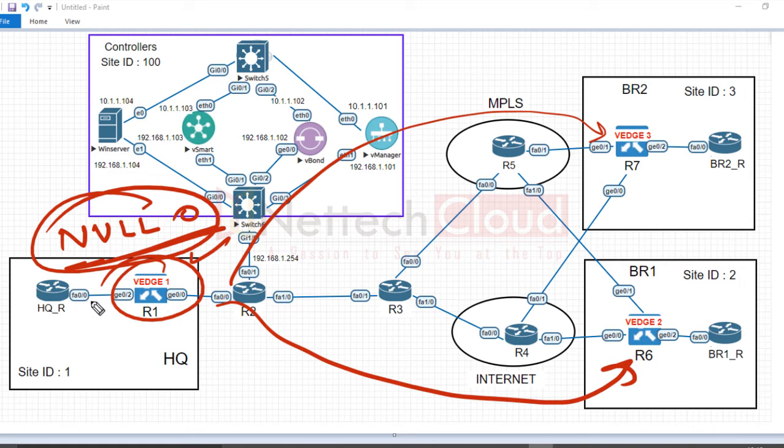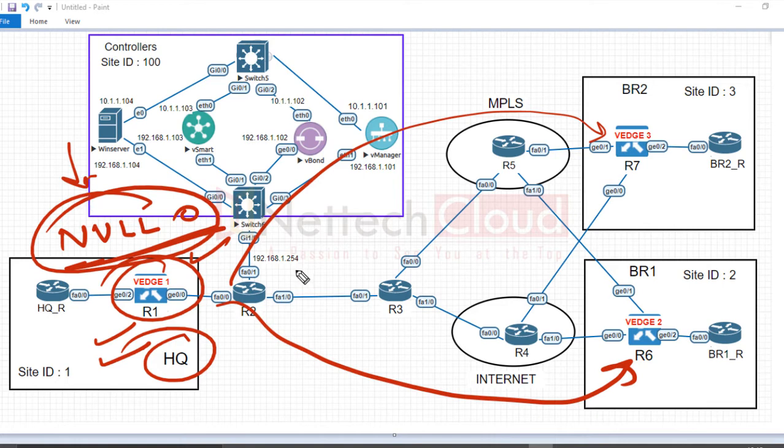Initially, I created a separate device template and one or two feature templates to configure the headquarter, because a small change would be required. Otherwise, we would have to create a new template, or maybe a copy, and then edit that. I'll show you in the lab how to do that. The headquarter routers should advertise a default route to both routers, but by default it is not advertised. We have to do that.